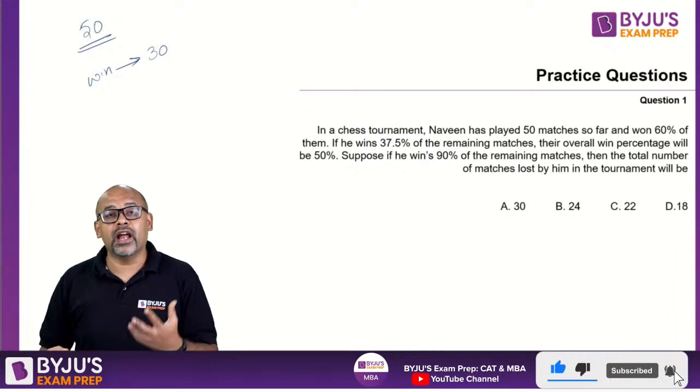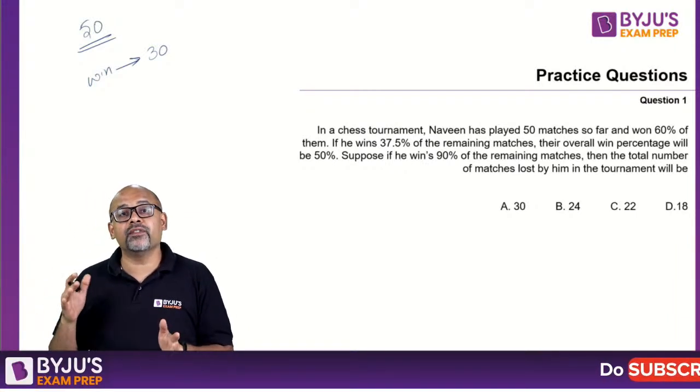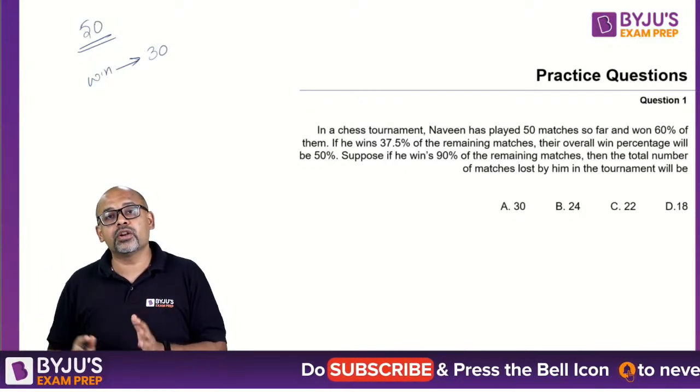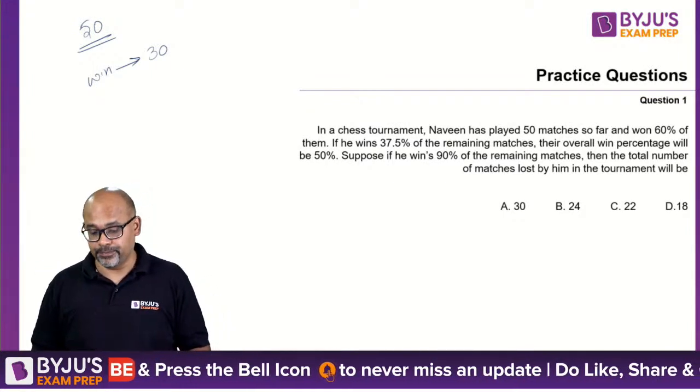So, I have won. I'm Varun. I have won 30. Other 20 I don't know because it's not a win or lose. There could be a draw also. So keep that in mind. In chess there could be a win, lose and a draw. So I have won 30. I don't know what happened to the other 20.